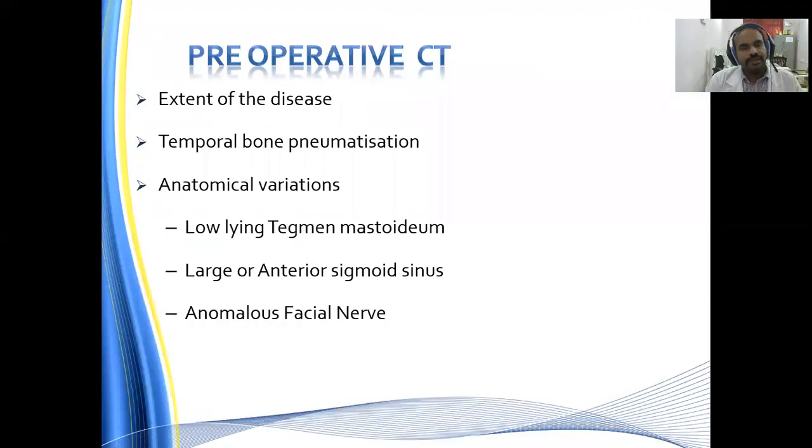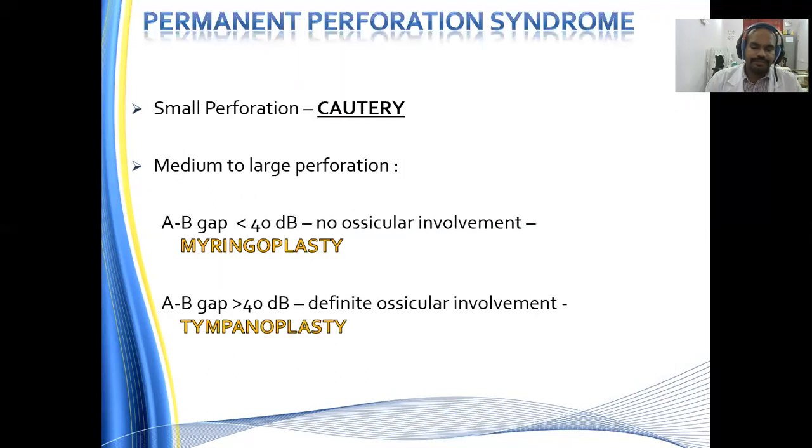Pre-operative CT is done to determine the extent of the disease, temporal bone pneumatization, and anatomical variations, especially a low-lying dura, low-lying tegmen, a forward-lying large anterior or forward-lying sigmoid sinus, and anomalous facial nerves. All these things have to be looked up in the preoperative CT.